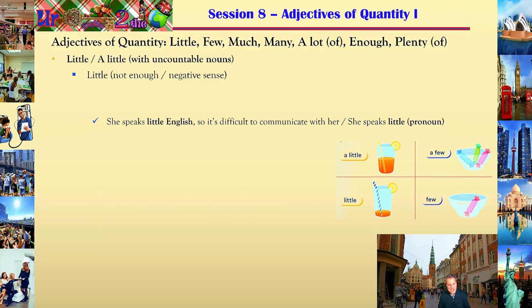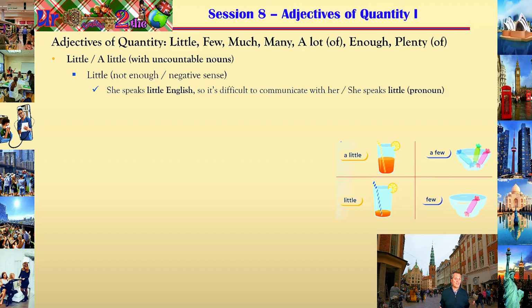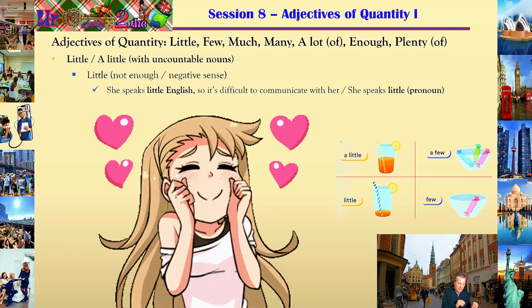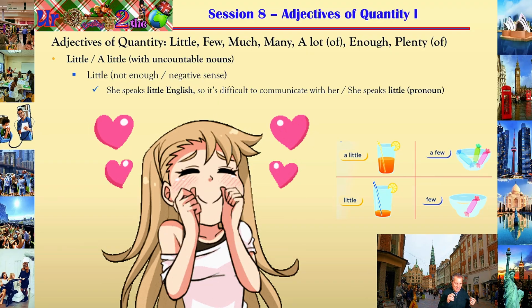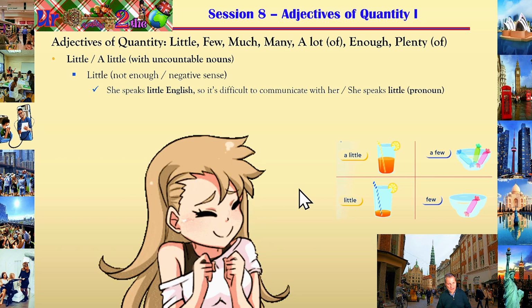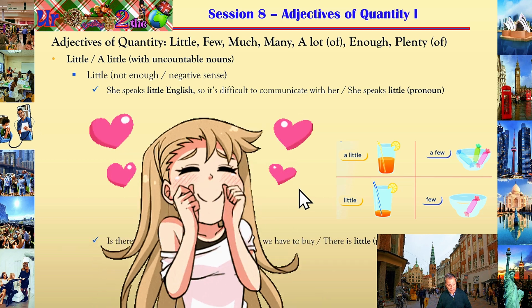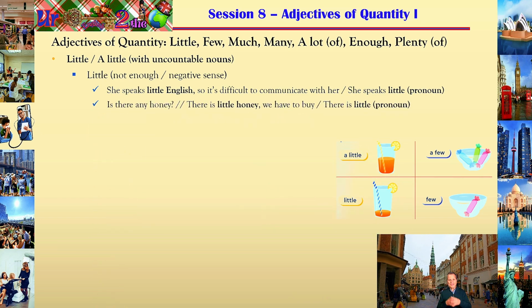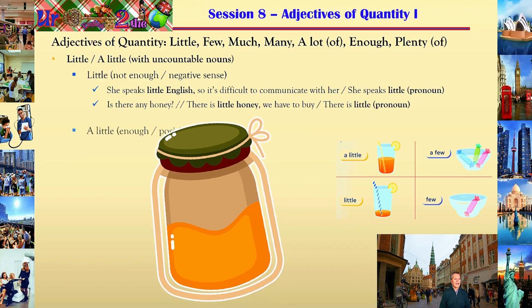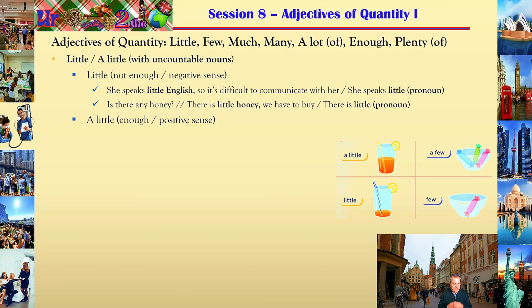Some examples. She speaks little English, so it's difficult to communicate with her, right? Because her English is not enough to be able to communicate. That's why we say little and negative sense. She speaks little, if you use little as a pronoun. Is there any honey? There is little honey. We have to buy. Little honey means that there is almost no honey, almost, right? But for this reason you have to buy. There is little if you answer with a pronoun. A little, enough, and positive sense, right?